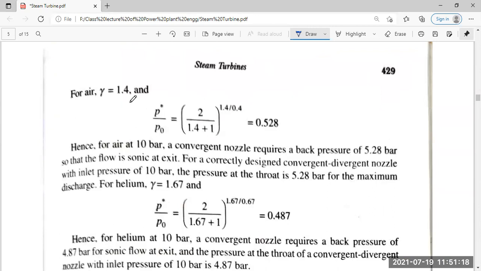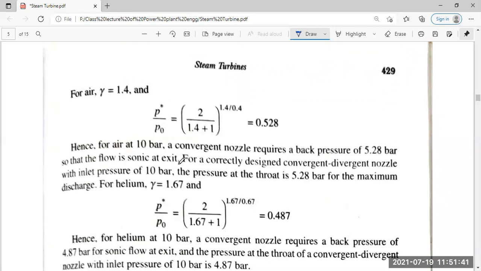Here, gamma is equal to 1.4, so P star by P0 is (2 divided by 2.4) to the power 1.4 by 0.4, which is 0.528. So for a pressure of 10 bar, a convergent nozzle requires a back pressure of 5.28 bar so that the flow is sonic at the exit.